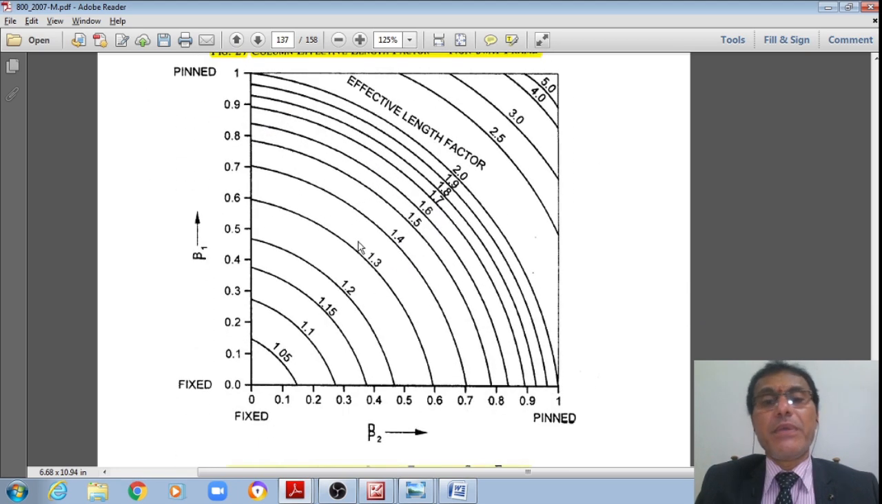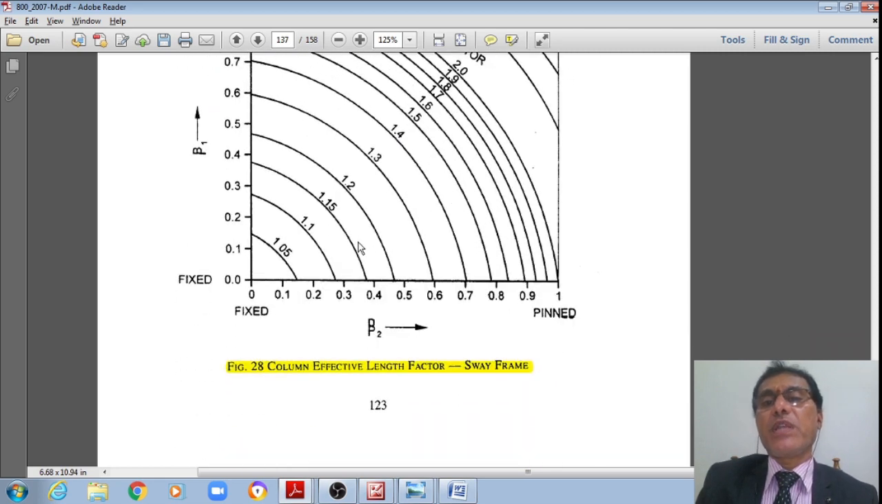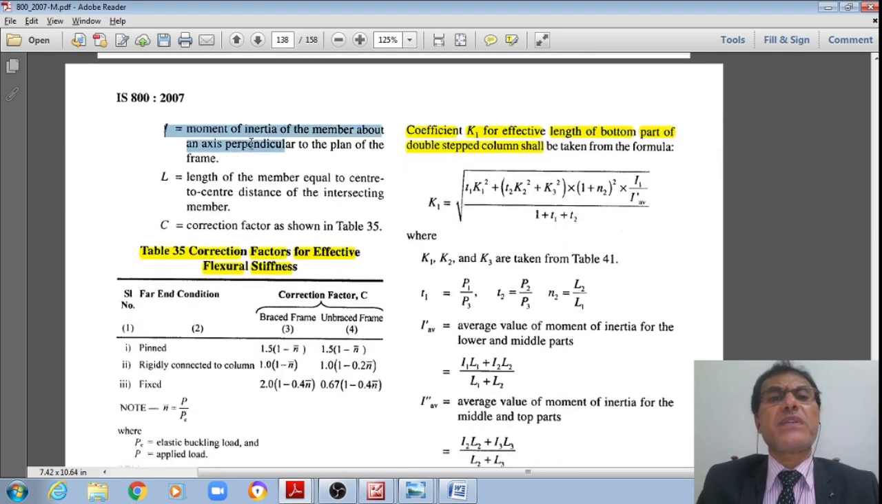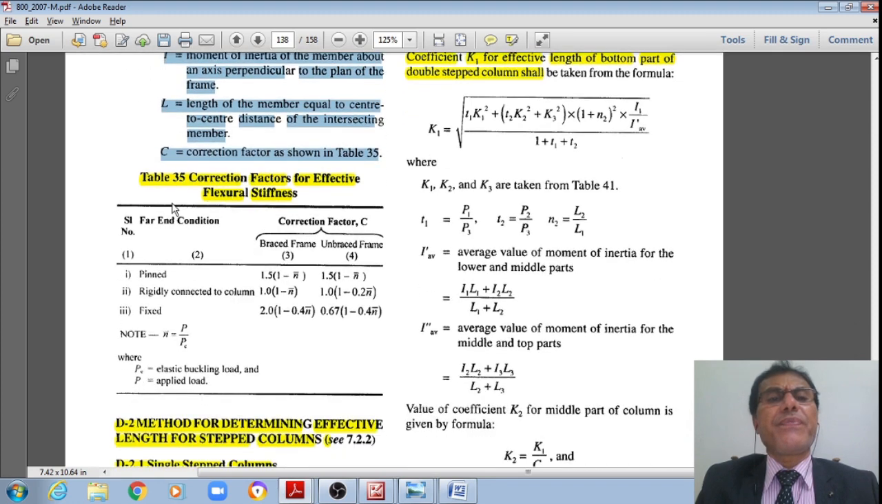Please examine the change in effective length factor between the non-sway frame and the sway frame. Here I is the moment of inertia of these members about the axis perpendicular to the plane of the frame, and L is the length of the member equal to the center to center distance of the intersection of the members, and C is the correction factor as shown in this table 35.